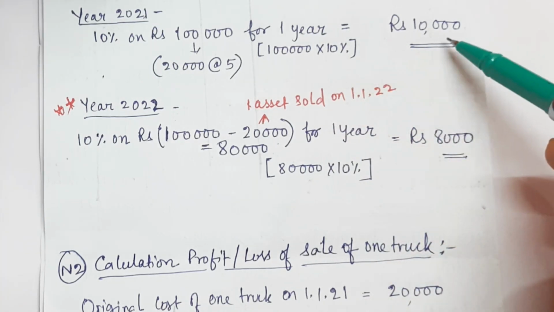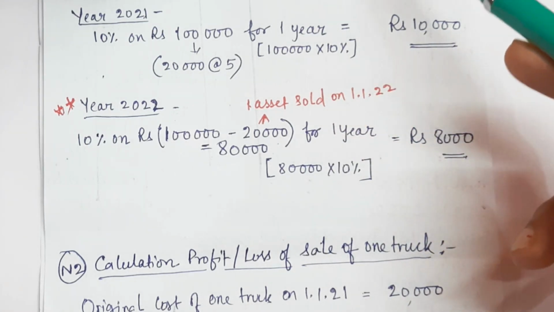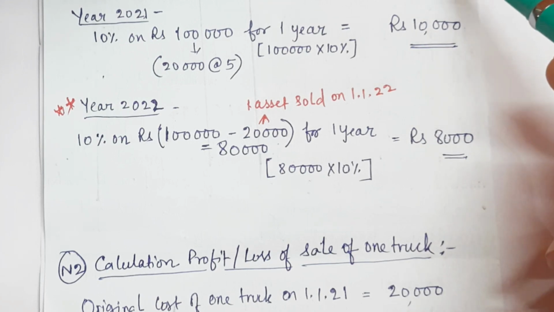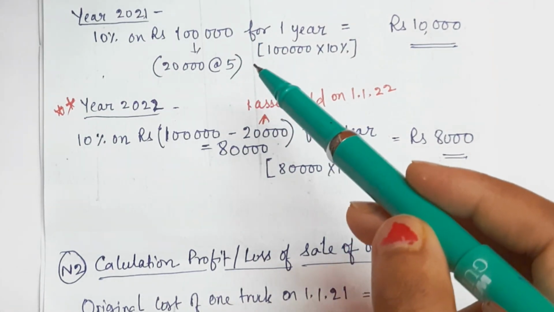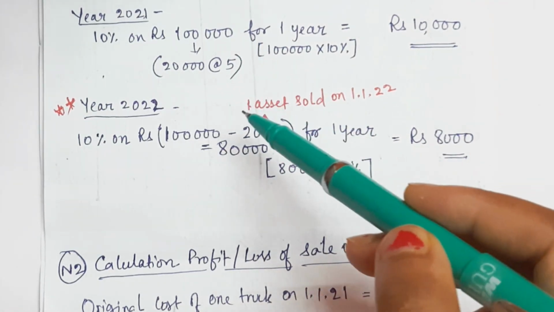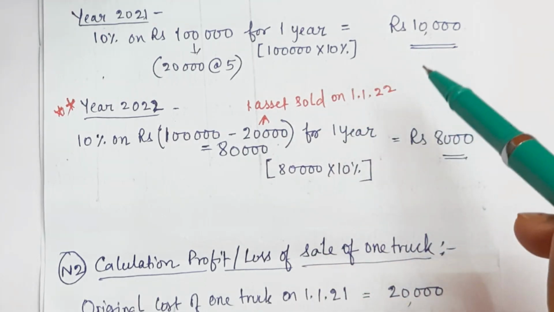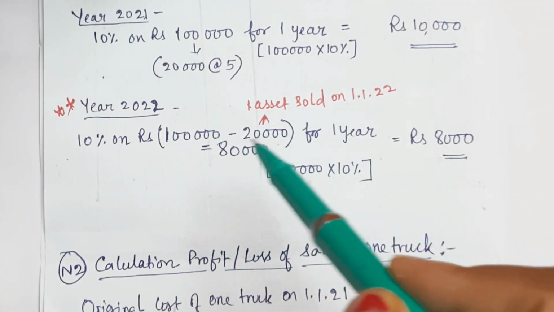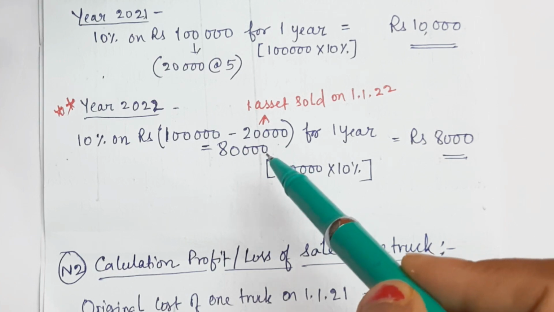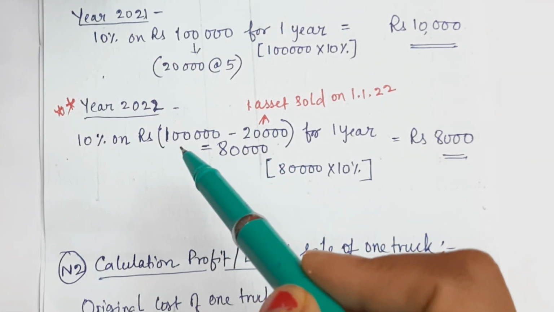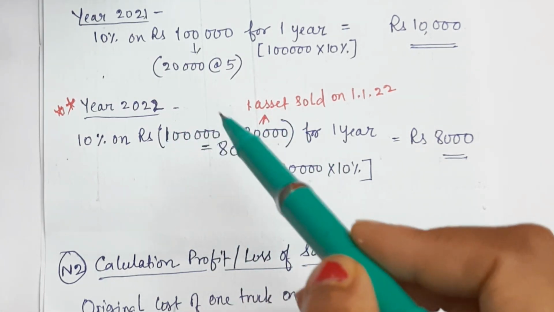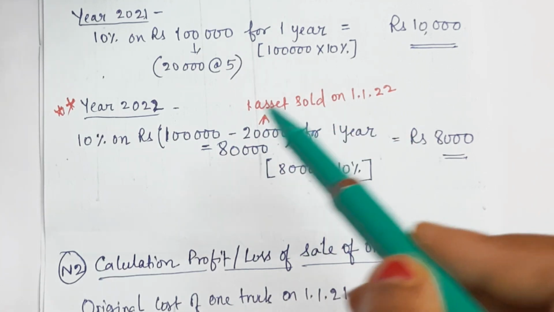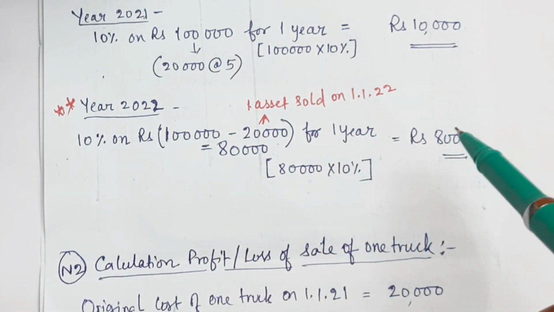So value of one truck is 20,000 and this is under straight line method, remember that. So the total value of truck in hand as on 1st January 2022 is 1 lakh minus 20,000 is equal to 80,000.